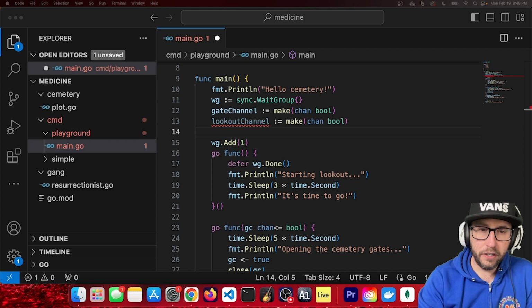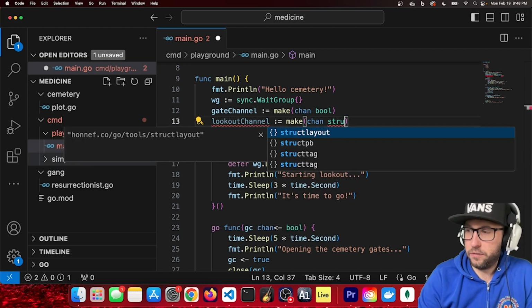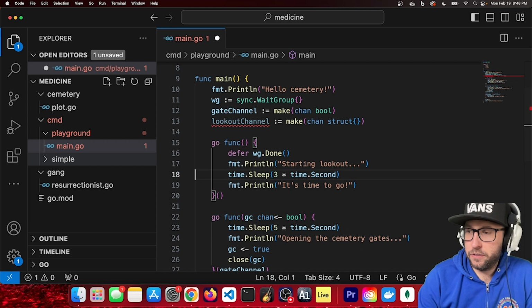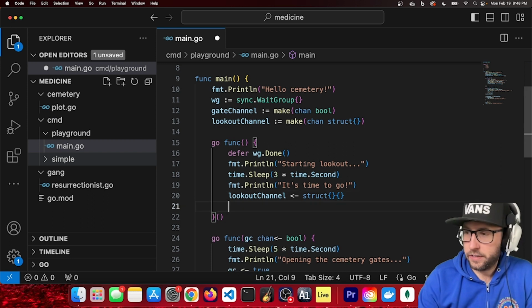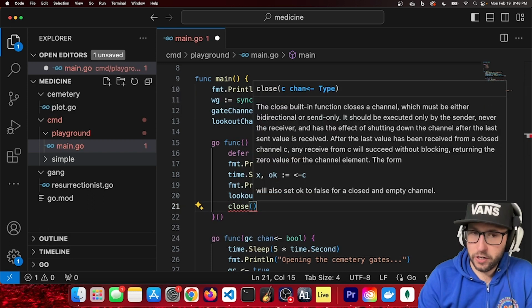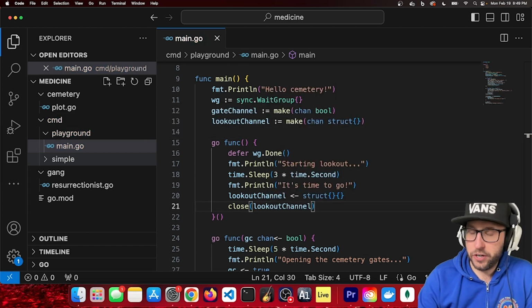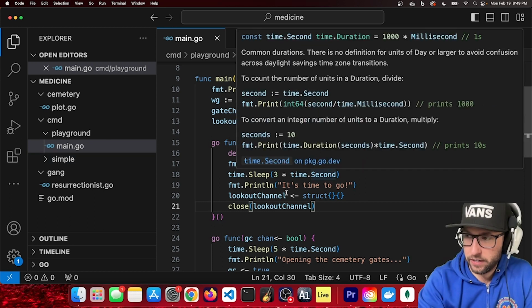So now we need to communicate. It doesn't really matter what we send over the lookout channel. So I'll show you. This is a way you can just not have a value, not a significant value. We just send an empty struct to the lookout channel to let the lookout channel know, look, something's up. You know, you need to take an action based off of this. And we're also going to close the lookout channel because I said once we're done sending, right, we can close from the sender's side, but not from the receiver's side.